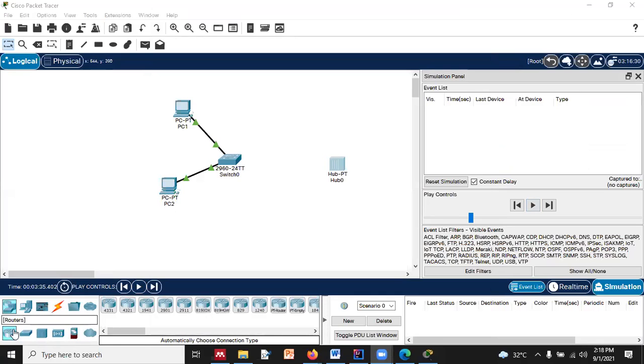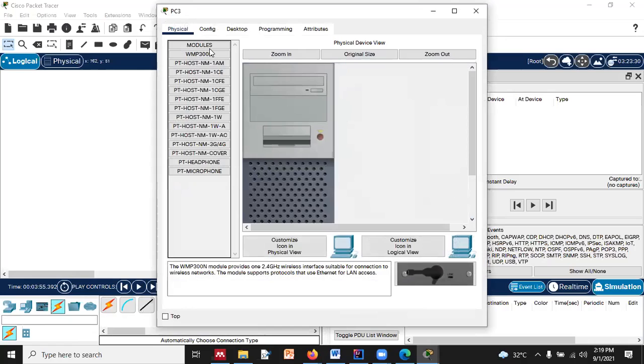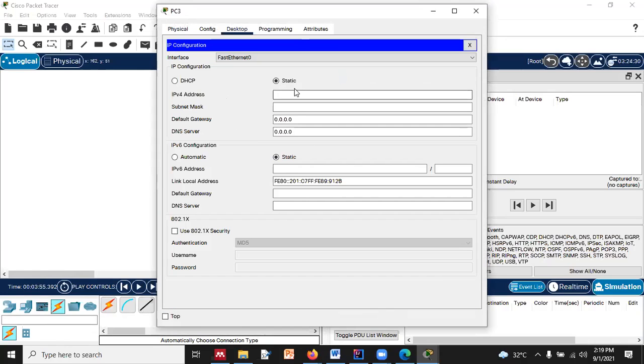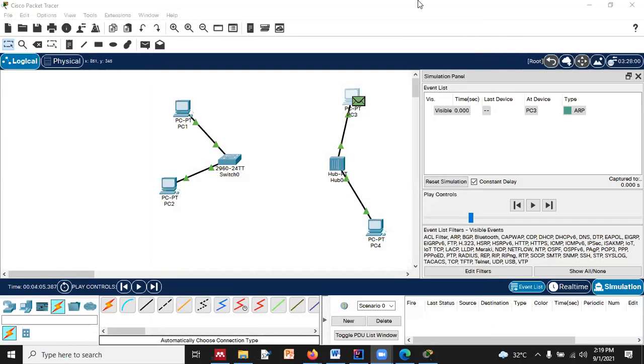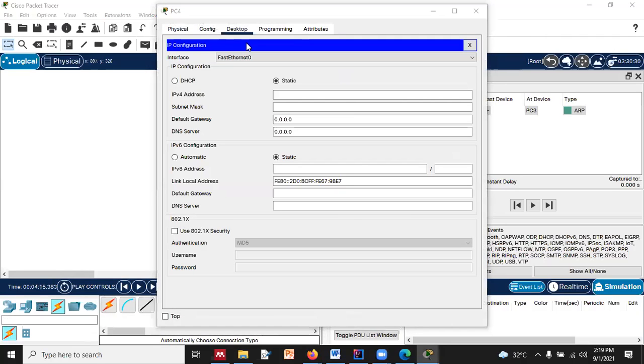So let's connect some end devices like CPUs, and we don't need to configure the hub, because a hub does not require any kind of configuration, but we need to configure the PCs, the computers, right? So for that, we need to assign them some IPs, and we have assigned that. I'm giving them a class A addressing scheme, like this way, 10.0.0.